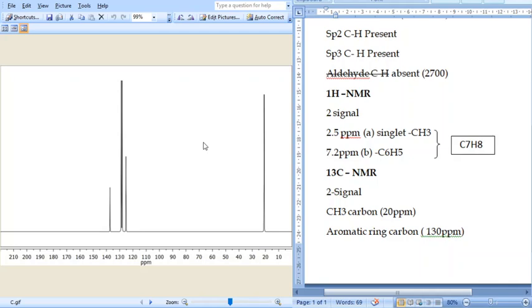This is a simple example, but I would like to explain this in order to go slow, so that you can spend time on other spectra in more detail, some complex spectra. Thank you very much.